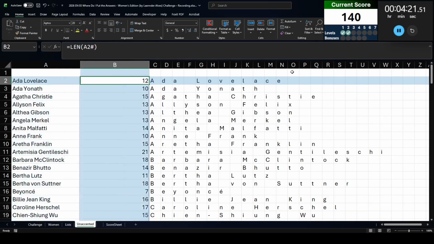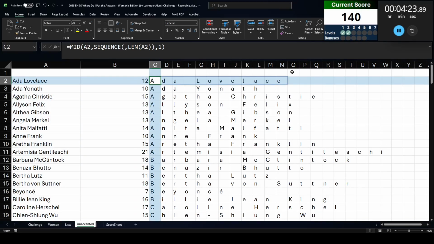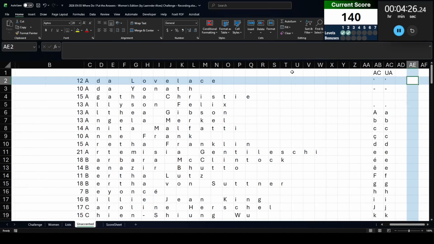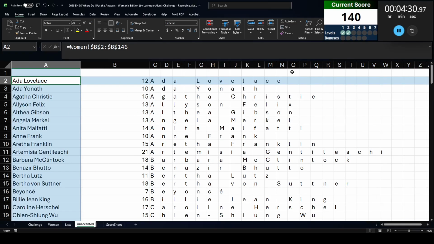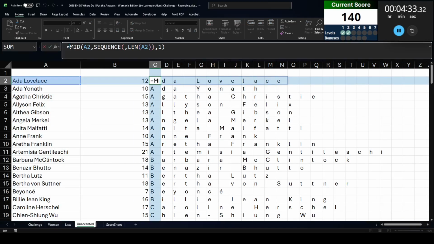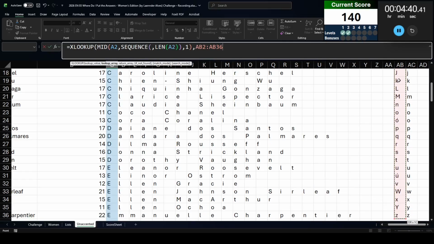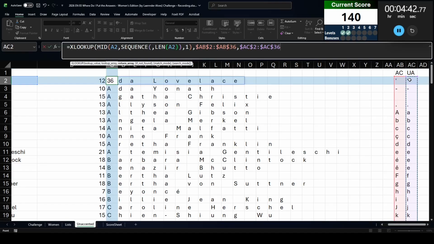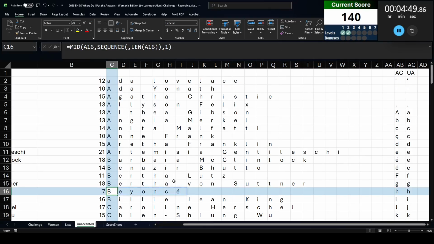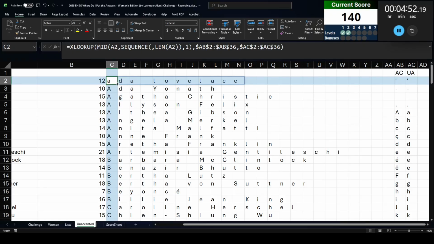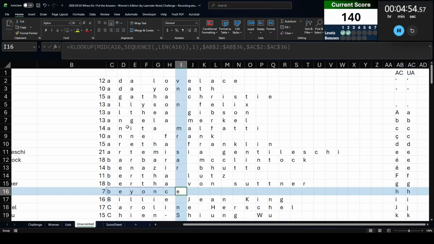I think what I'm going to do is turn this into the unaccented names, and then I can concat them. But this is currently pulling for that. So I'm going to copy paste values here. Now I can XLOOKUP all of the results here from the first column listed there, and return the corresponding character in the second column listed there. Now that's not going to make any difference for Ada Lovelace, but if I go down to Beyonce, take a look at this last E down here. That should just turn into a regular E, which it does.